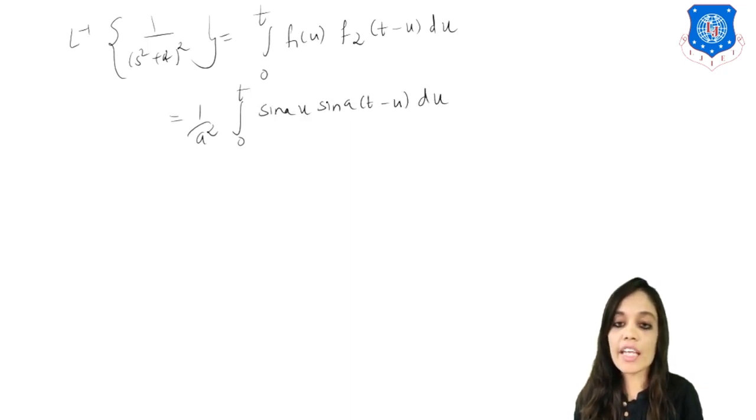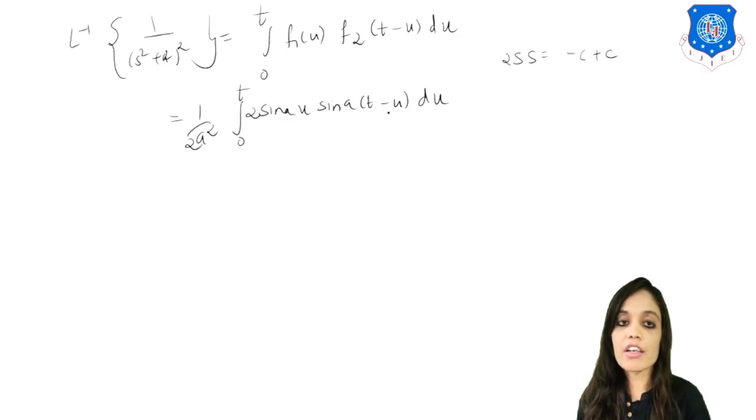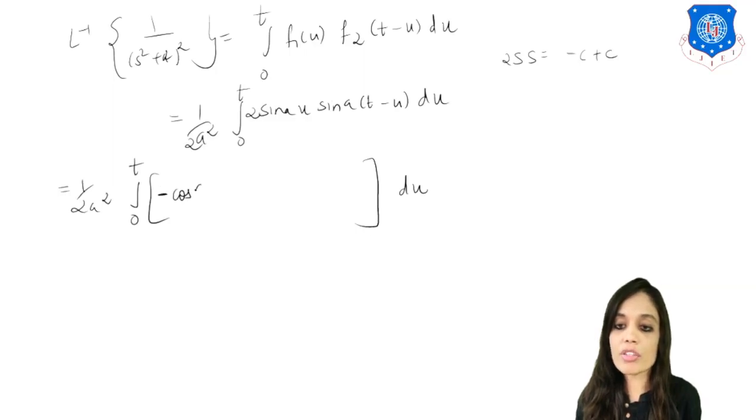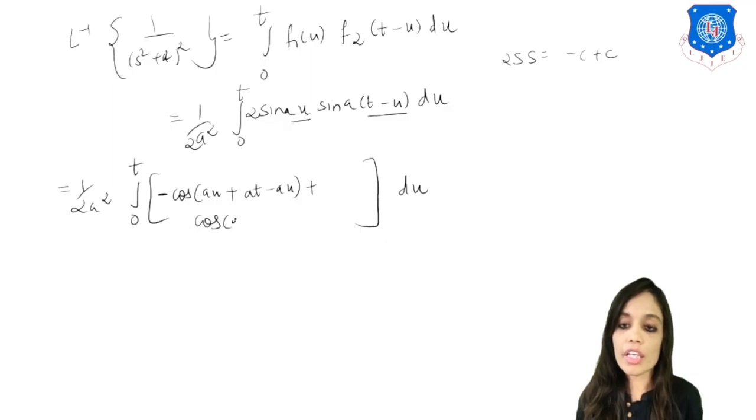Now we have sin into sin, so we have to multiply and divide by 2 and apply the formula 2 sin C sin D, that is cos(C minus D) minus cos(C plus D). Okay, so let us apply that. So 1 upon 2a square will remain as it is, integration also will remain as it is, and here what we will get? Minus cos(au plus at minus au), adding these two, now plus cos(au minus, now we have to subtract this, so minus at plus au).